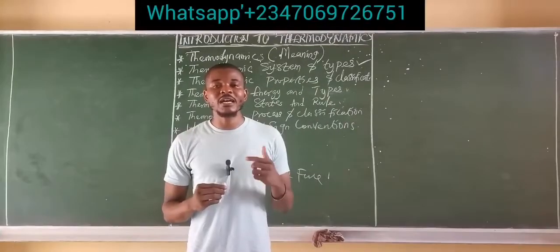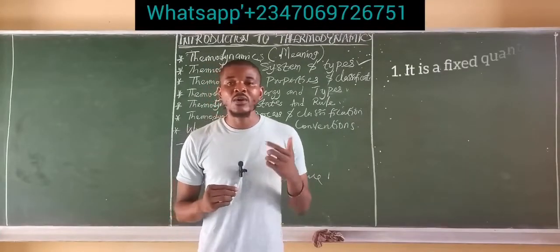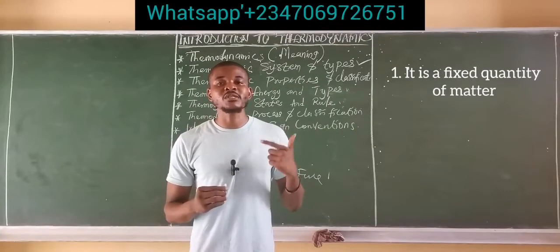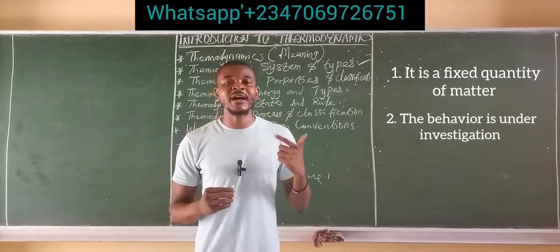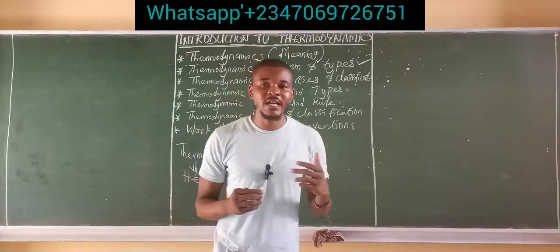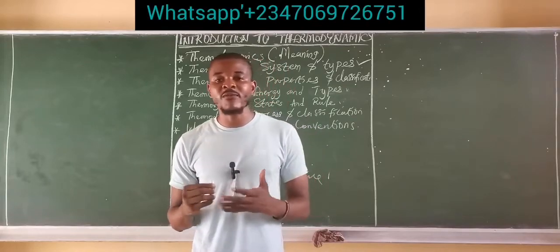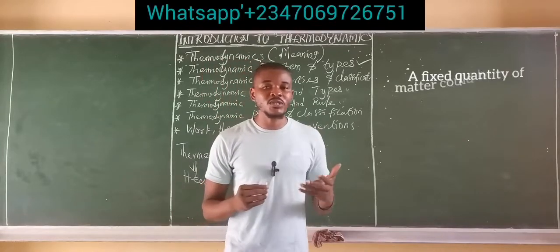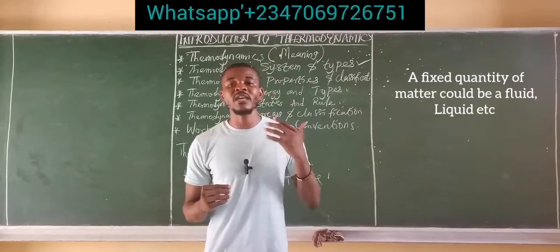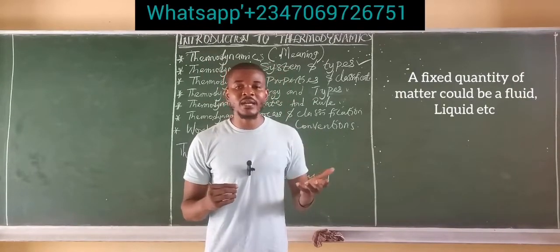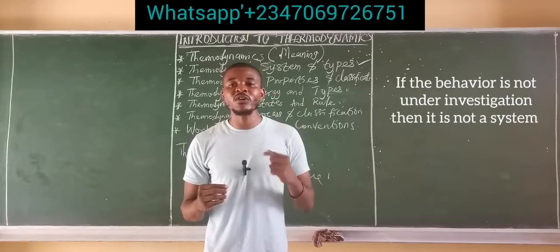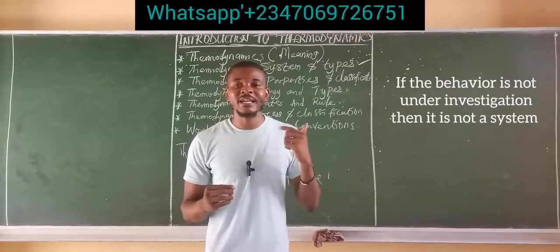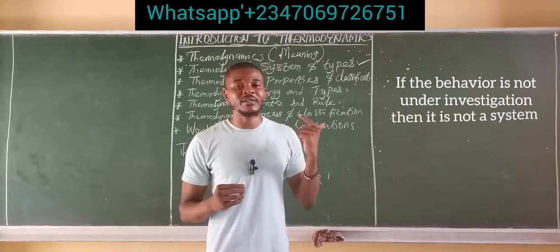Two keywords that you need to pick out from there are: one, it is a fixed quantity of matter, and secondly, the behavior is under investigation. Now, what is a fixed quantity of matter? When we talk about a fixed quantity of matter, we are simply talking about a fluid. So it can be water or any form of fluid at all. Then again, if the behavior is not under investigation, then it is not a thermodynamic system.